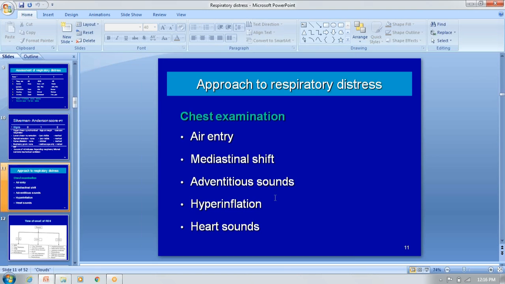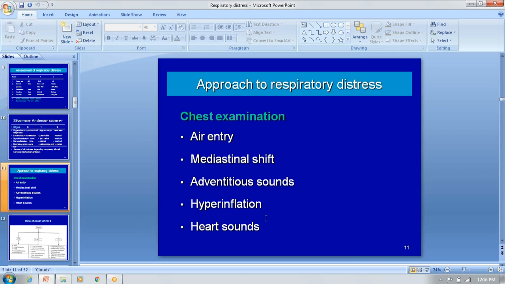Then we have to see whether crepitations or rhonchi are there, or whether air entry on both sides is equal or not. Then look for hyperinflation of the chest. Then don't forget to appreciate the heart sounds S1 and S2, and whether any murmurs are there or not.